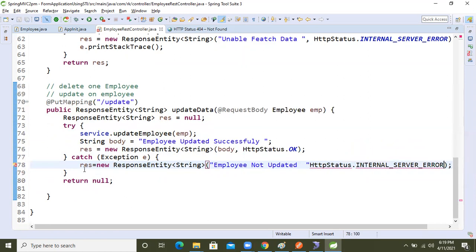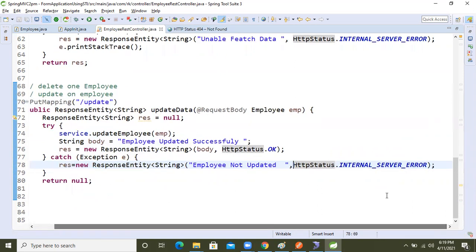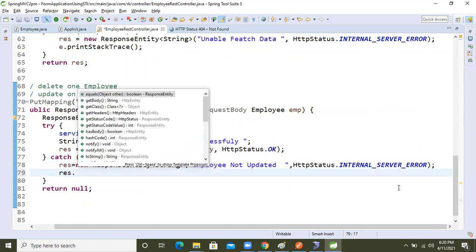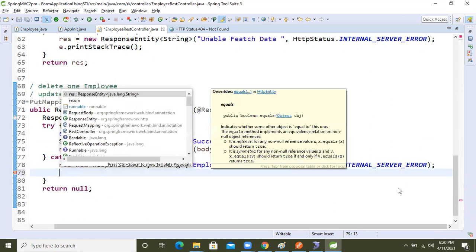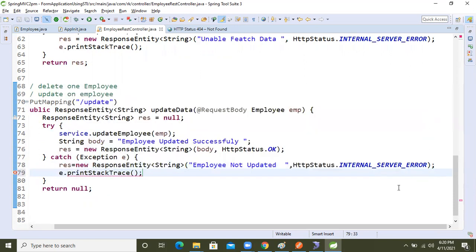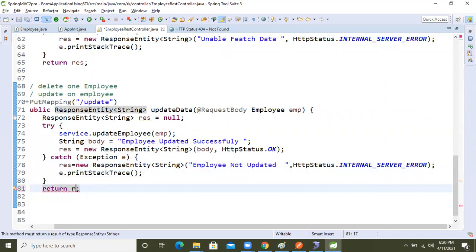Now e dot printStackTrace. Res, that's it.